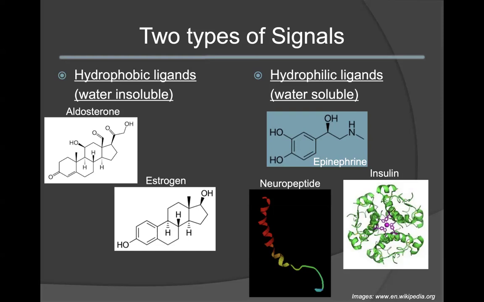In hydrophilic ligands, these are considered to be water soluble. So these would require receptors on the cell surface, examples such as epinephrine, insulin, and neuropeptide. Notice that neuropeptide and insulin are both considered to be peptide-based or protein-based signal molecules, whereas epinephrine is not protein-based. However, we can see that it has a lot of oxygen groups, which make it a polar molecule.